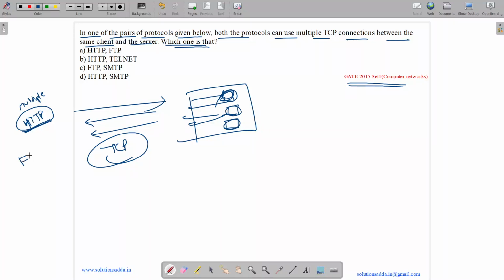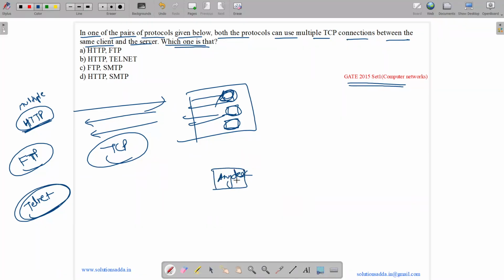Now let us see FTP. FTP is basically used for files. Before this, let me tell you about Telnet. Telnet is basically used for remote login. Like you might have seen AnyDesk, these are remote login software. They use only a single TCP connection. So only one TCP connection.